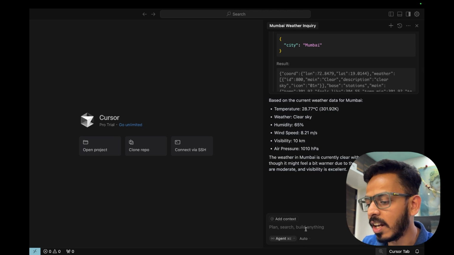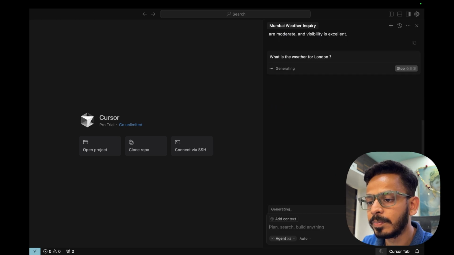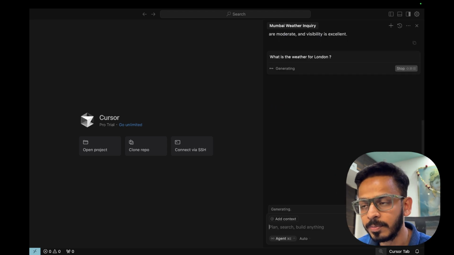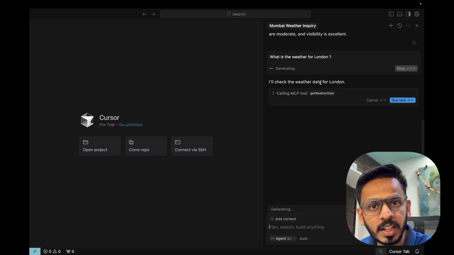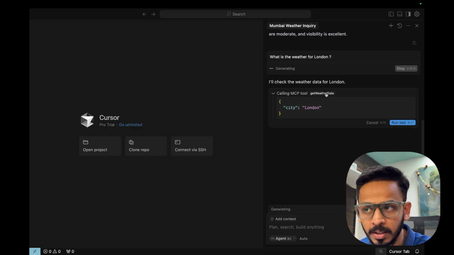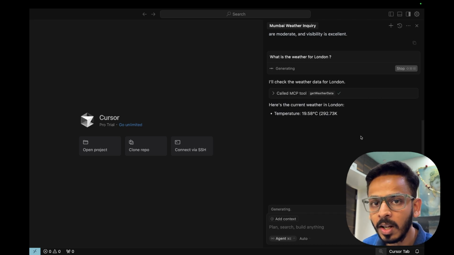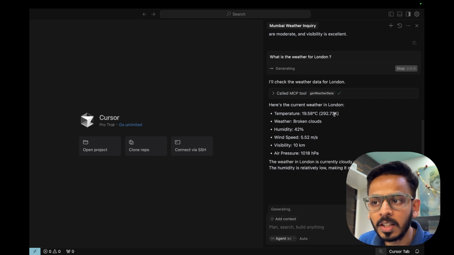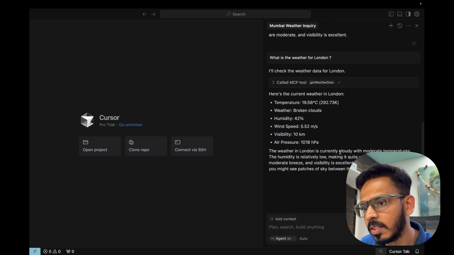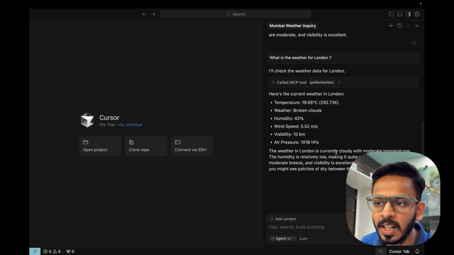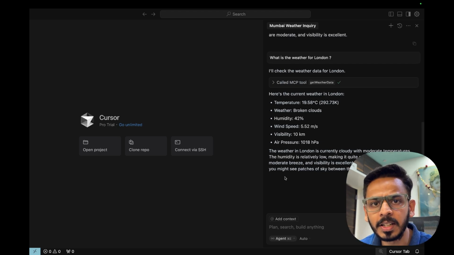Okay, let's try for London. So it will check the weather data for London and obviously calling an MCP tool, get weather data, run tool. I obviously want it to run. So it will tell the current weather data in London is this much and the weather in London is currently cloudy with moderate temperatures and stuff.